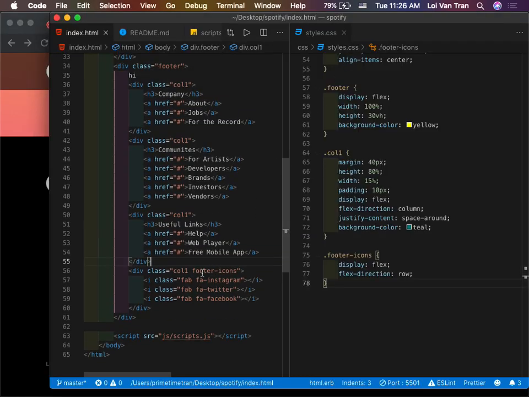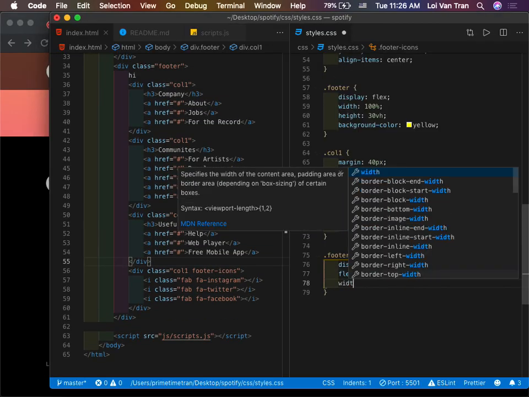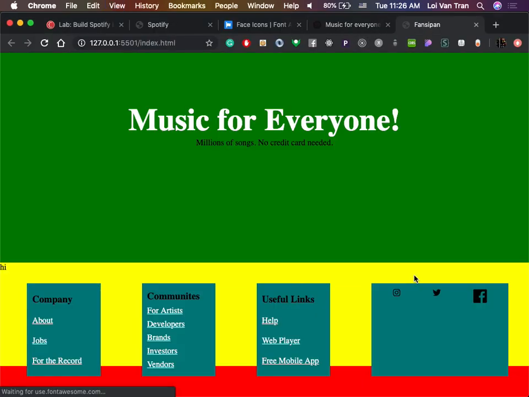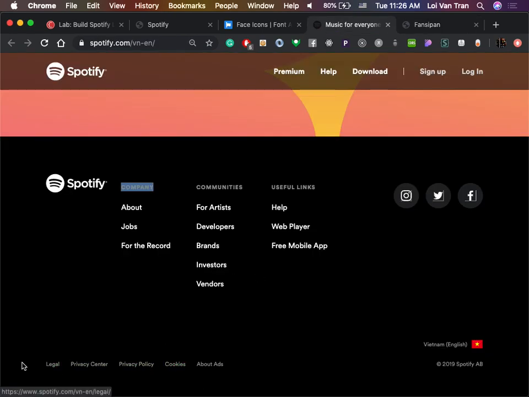So we're going to say the footer icons, we'll say width is, I don't know, 30%. We'll jump back over here. And it is in fact a little bit bigger. So I want you guys, this is my personal advice, right? Give it a bunch of ugly colors like I just did at first, just so that you can see where the elements are. After you're done laying out the elements where you want them, then you can delete the colors later on, right?